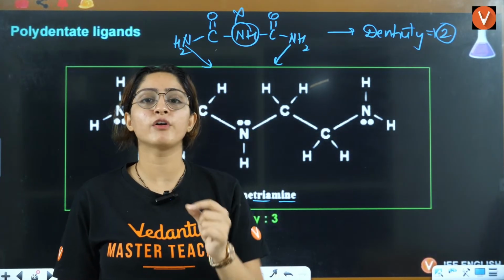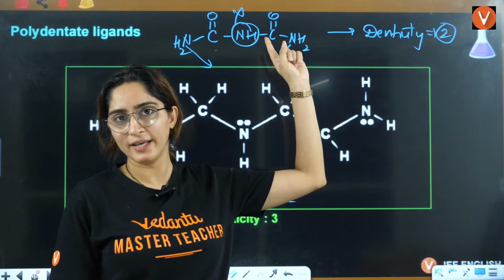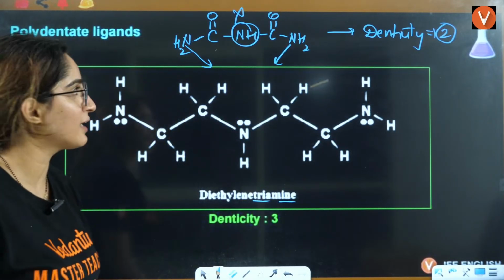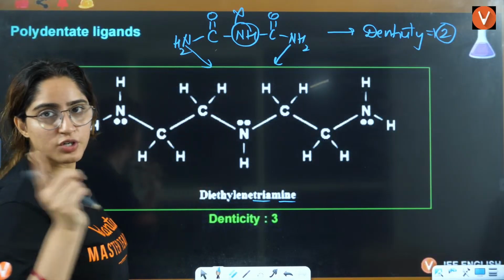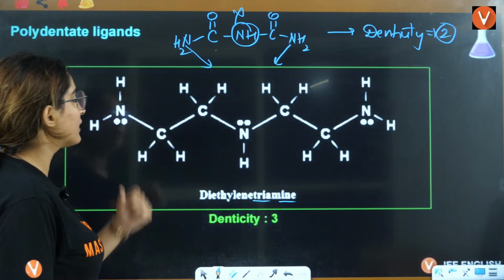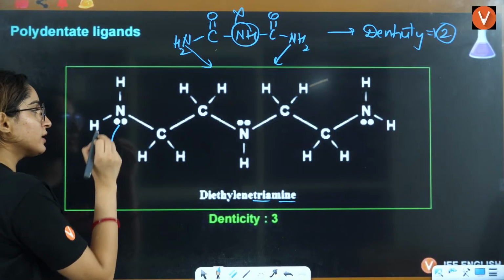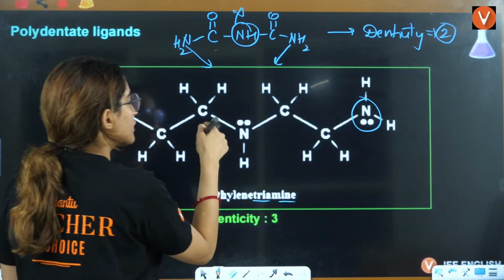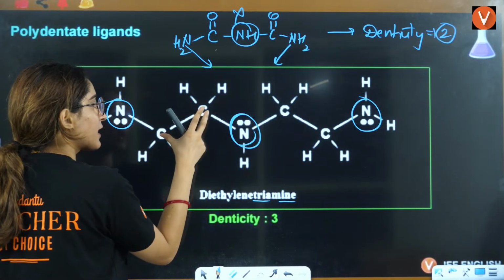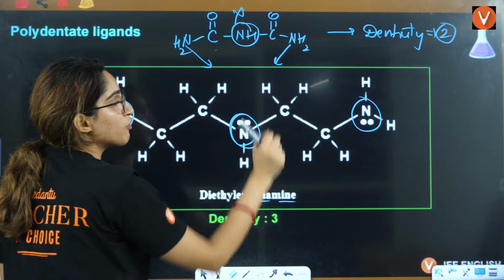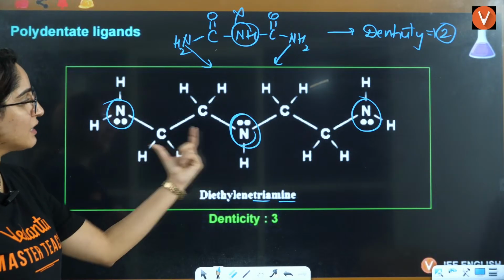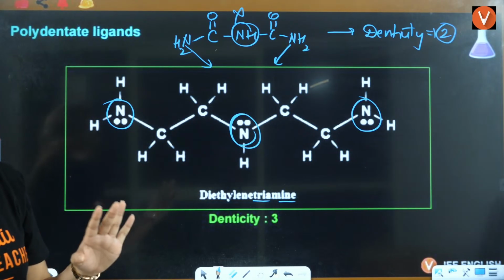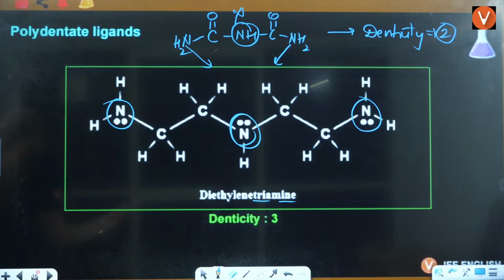Now, ring formation is very small here, which is very unstable here. That is the reason this nitrogen will not donate the electron. But here you have this will donate, this will donate, this will donate. Now, if this also donates, there is a gap of 2 carbon. So that's why all the 3 nitrogens will donate.